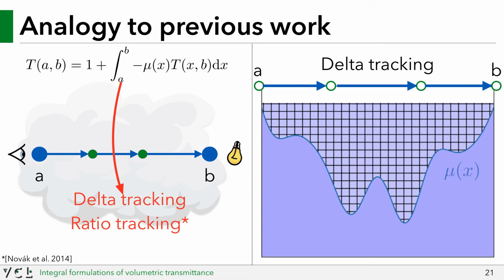Remember that delta tracking introduces null scattering to homogenize the medium. We show in the paper that this is actually a form of control variates, which is another Monte Carlo design decision. To avoid complexifying the equations, we will just mention now that all estimators are derived from our integral formulations after applying control variates to them. But we will not show those in this talk.